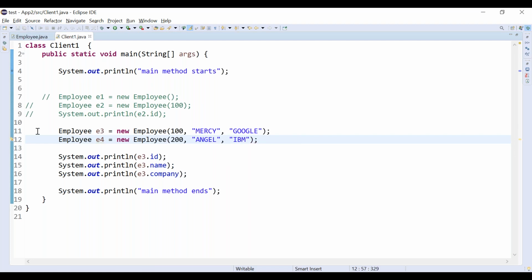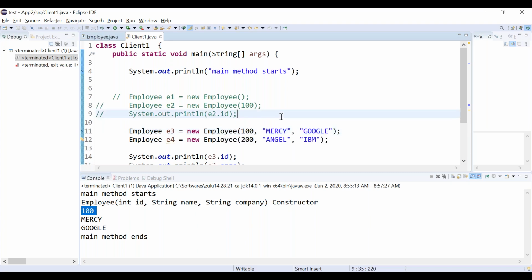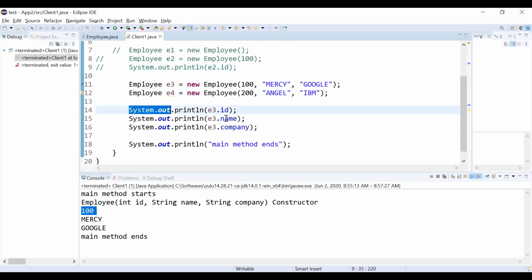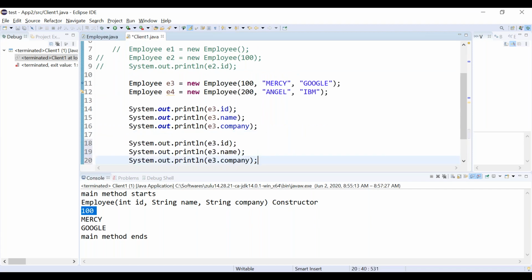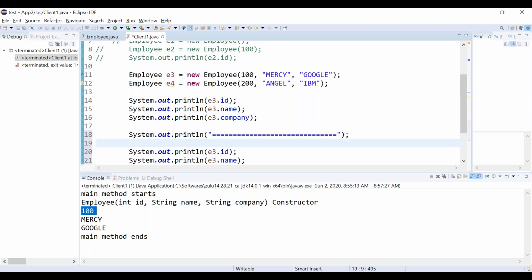So let's listen very carefully. How many times are constructors executed? Listen very carefully. This is quite an important point. Okay, let's rerun the program. Again I'm going to print the e4 attributes also. I am printing some dotted lines here. Now I'm going to run it in debug mode.